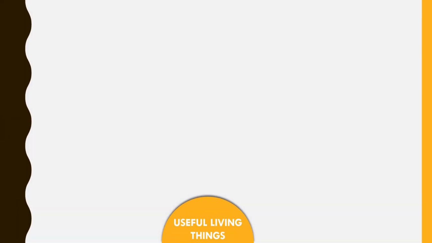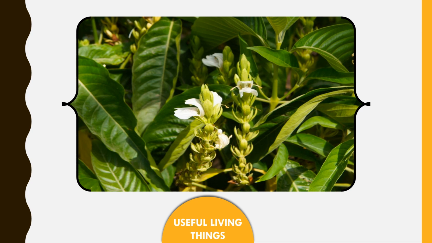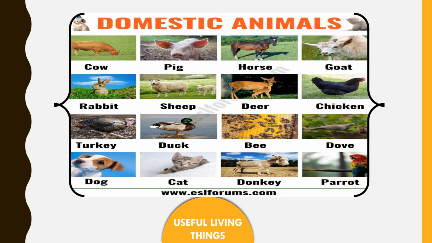Useful living things. Here are useful plants. Plants are used for many purposes, like we use them for food and we use them for medicines also. Some examples are this adulsa plant, methi, potato, bananas and so on. Whereas animals are also useful for us, like cow, dog, buffaloes and even earthworms are useful for agriculture.